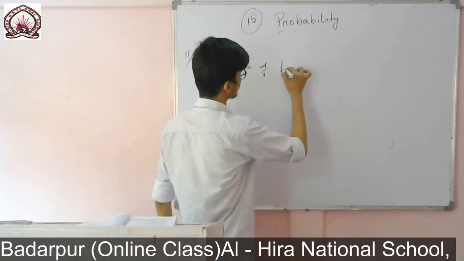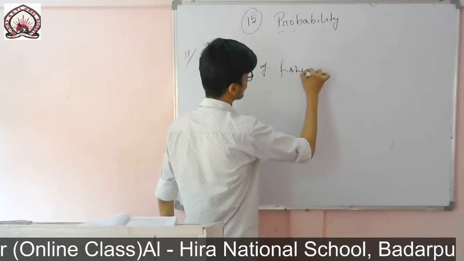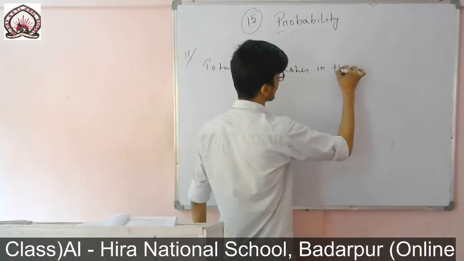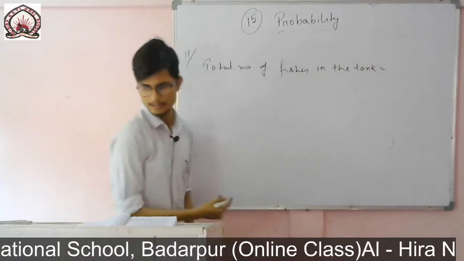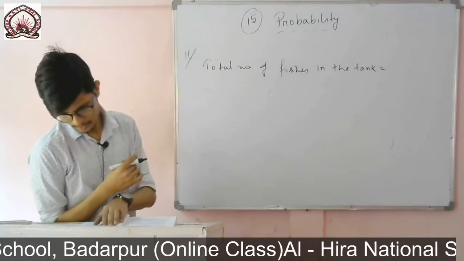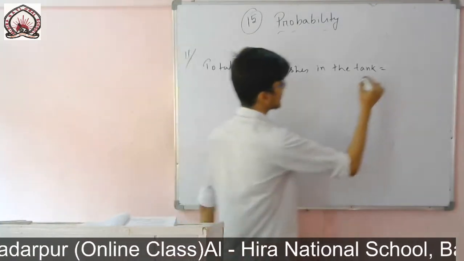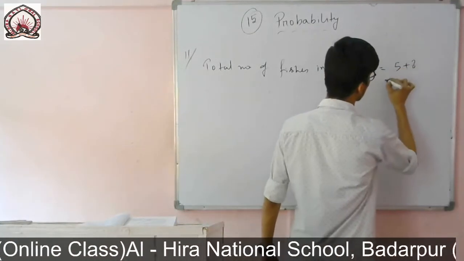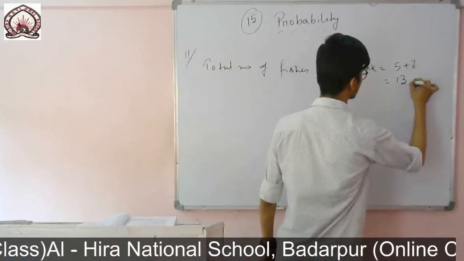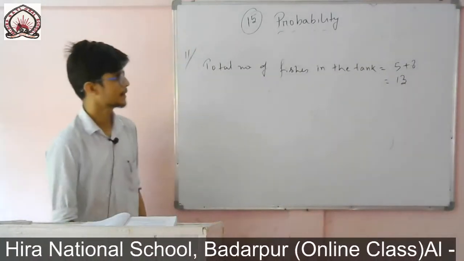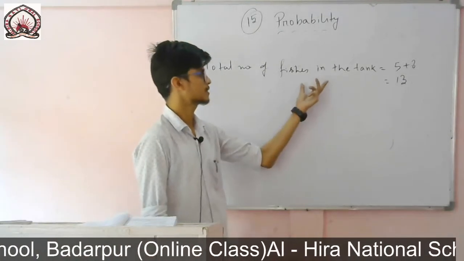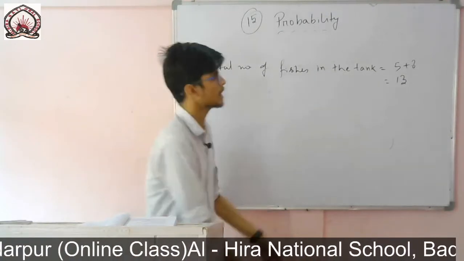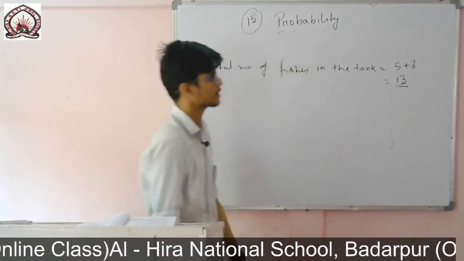Total number of fishes in the tank. How many fishes are there? There are 5 male fish and 8 female fish. That means 5 plus 8, which is equal to 13. So total number of fishes in the tank equals to 13. That means this is our total possible outcome.